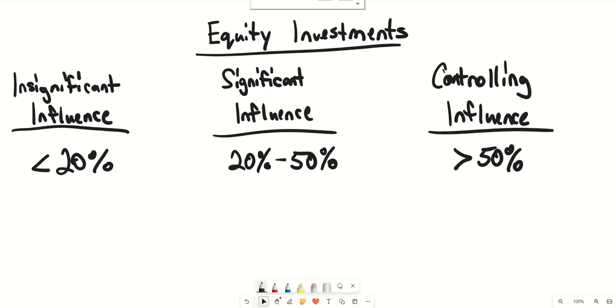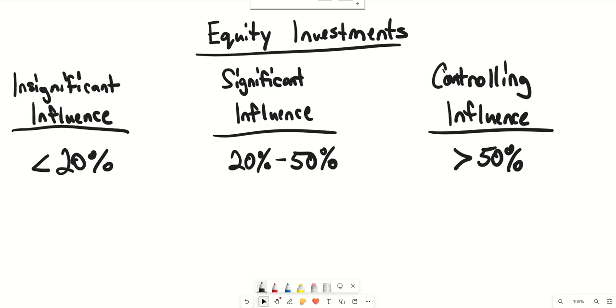When it comes to accounting for equity investments, there are differences in accounting for someone that doesn't have that much influence, compared to someone that has significant influence, and also compared to somebody that has controlling influence. So the accounting is going to be different. I'm going to start off with the accounting for someone that has insignificant influence.